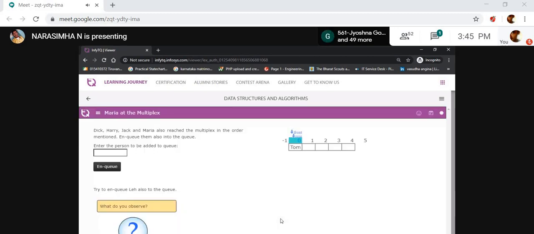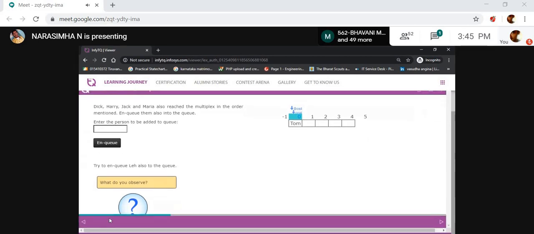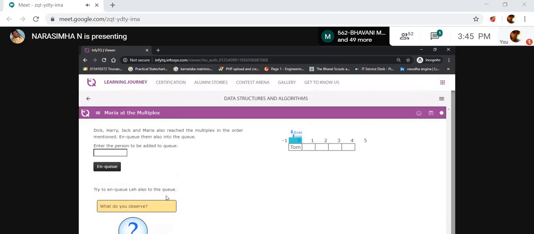Now, what are we observing? Your observation is that initially the rear is -1. Whenever you are adding data, the rear is incremented but not the front. Front is initially 0, but it is constant, fixed at 0 only. But rear is incremented by 1 until the maximum size of the queue is reached.